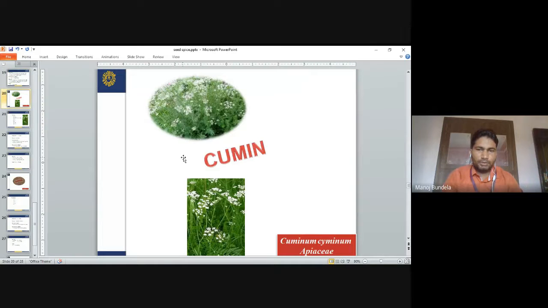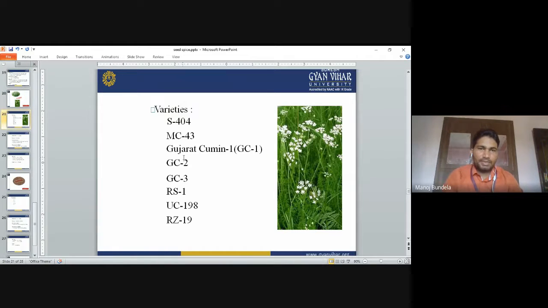Next is cumin, Cuminum cyminum. Family is Apiaceae. Varieties: S404, MC40, Gujarat Cumin 1, Gujarat Cumin 2, Gujarat Cumin 3, Rajasthan Seeds 1, UC 198, Rajasthan Jeera 19. Cumin is also called jeera.